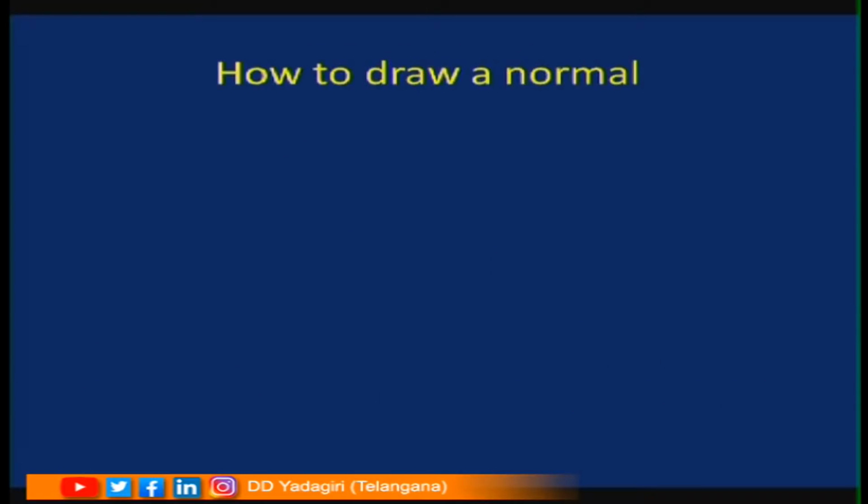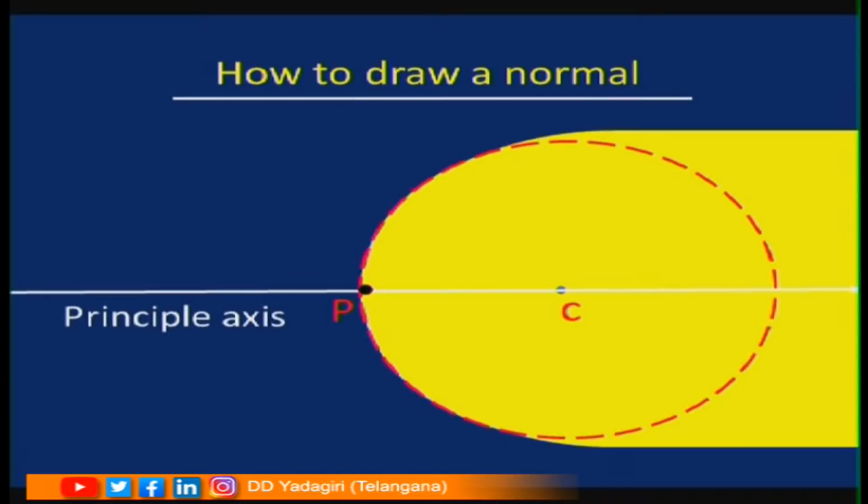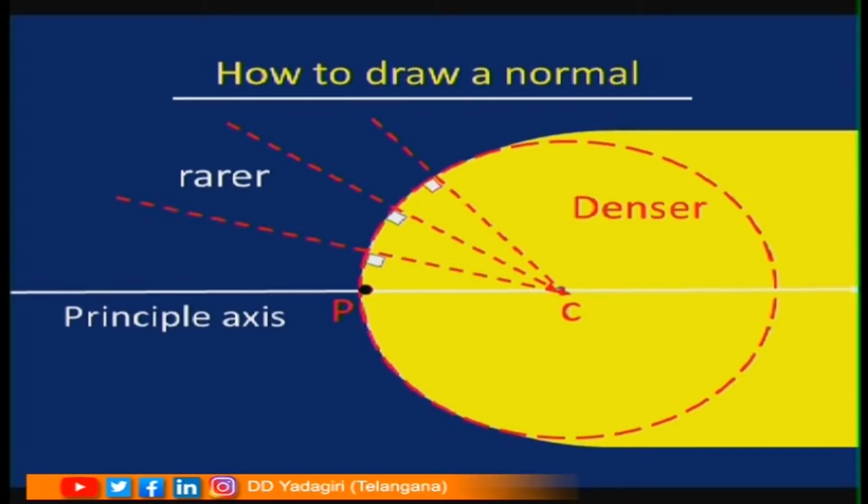How to draw a normal to a curved surface? Students, already you learned how to draw a normal to a curved surface in case of reflection. Here similarly you can draw normal to a curved surface. A normal is a line which is drawn from the center to the surface. This is the normal at this point, and you can draw another normal. You can draw many normals. Every normal should pass from the center to the point on the curved surface. You can see different types of normals here. So, the different normals at different points are shown in the picture clearly, right.